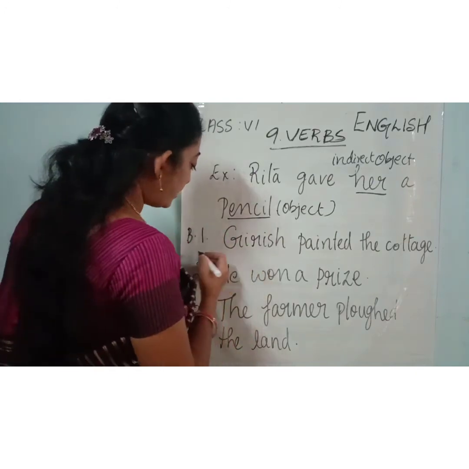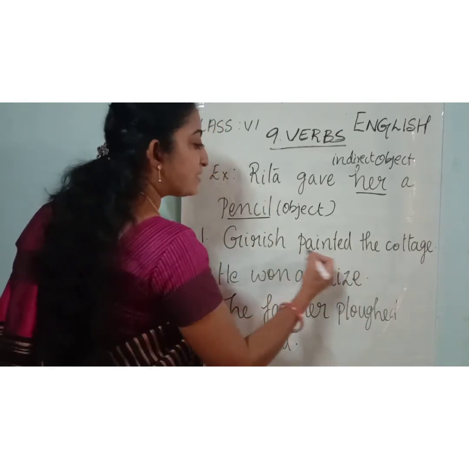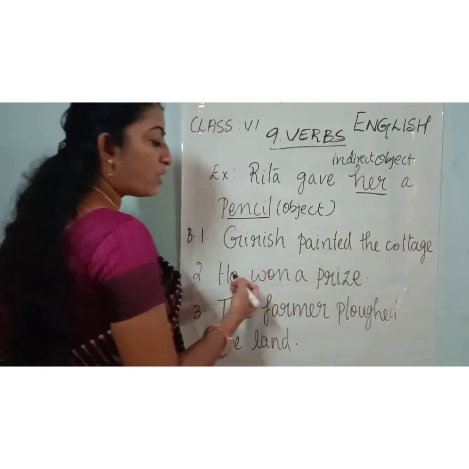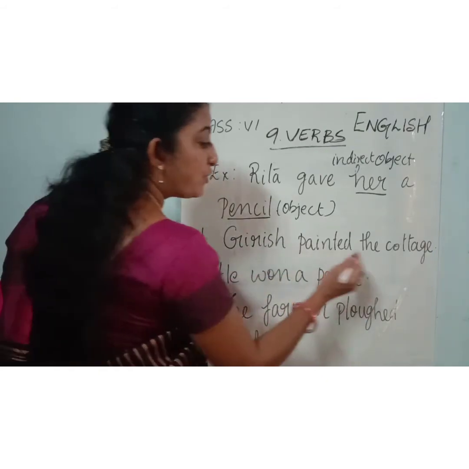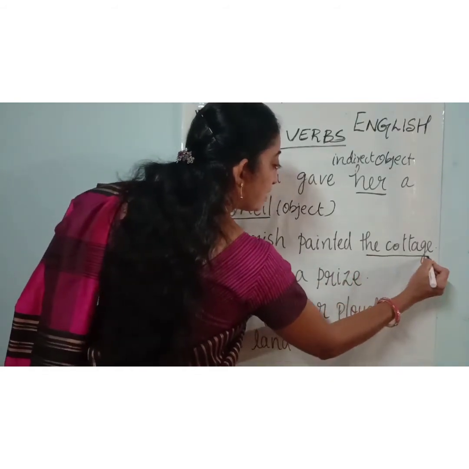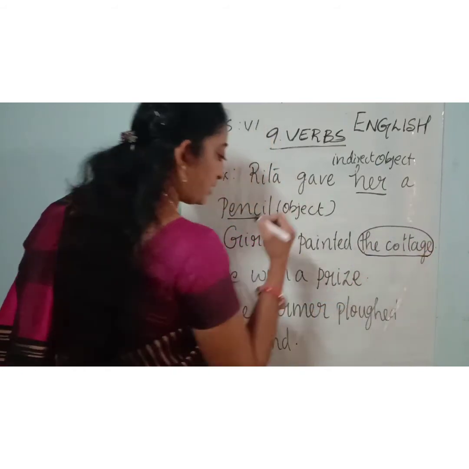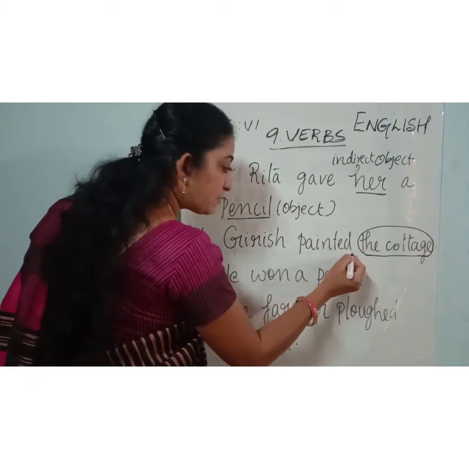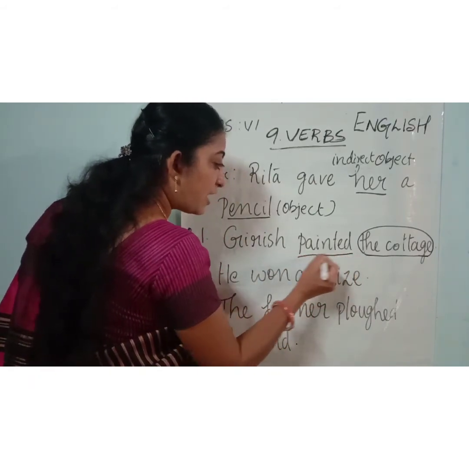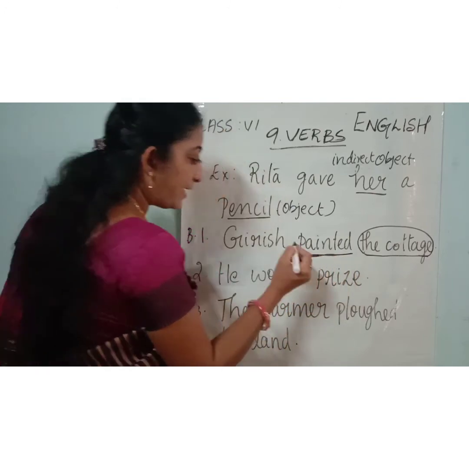Now look at the first one. Girish painted the cottage. So here what is the object? What did Girish paint? Yes, the cottage. The cottage is the object. So you should circle the object. And what is the verb here? Action done by him. Yes, painted. You should underline the verb painted.